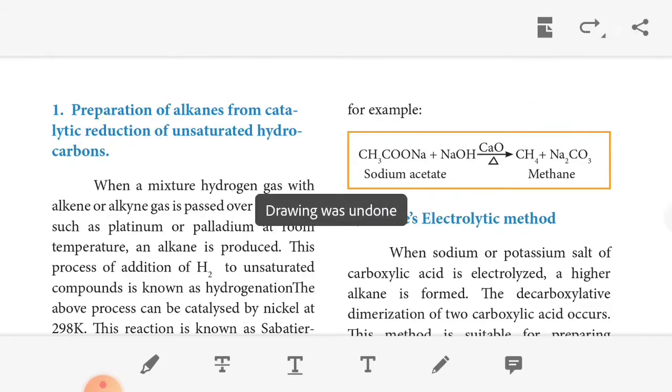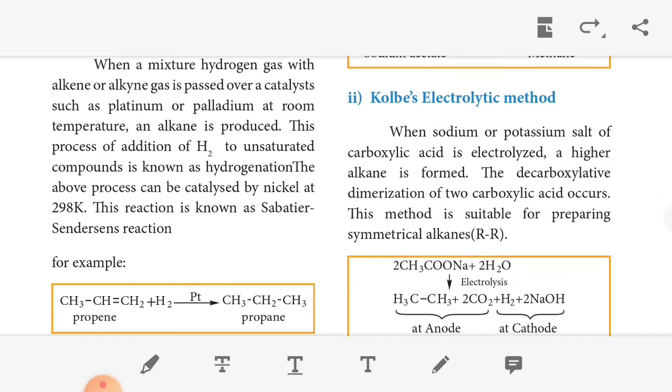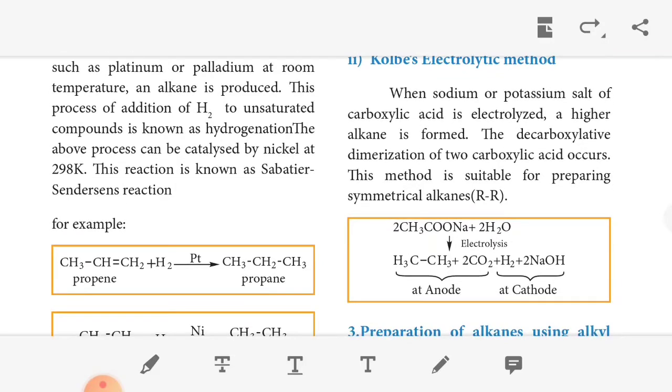Then the third method, the Kolbe electrolytic method. When the sodium or potassium salt of carboxylic acid, CH3COONa, or instead of sodium, K, CH3COOK, which is called the potassium salt of carboxylic acid, is electrolyzed, a higher alkane is formed. Higher alkane means more than 2 carbons, 3 carbons, and so on. Decarboxylative dimerization of two carboxylic acid salts occurs. This method is suitable for preparing symmetrical alkanes.